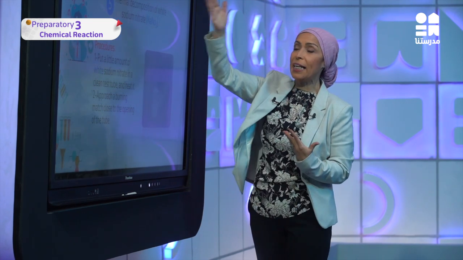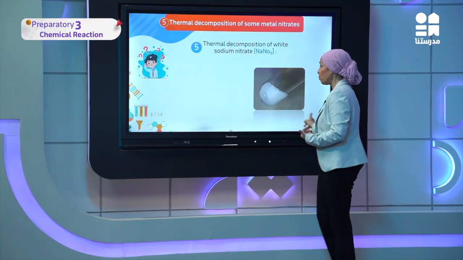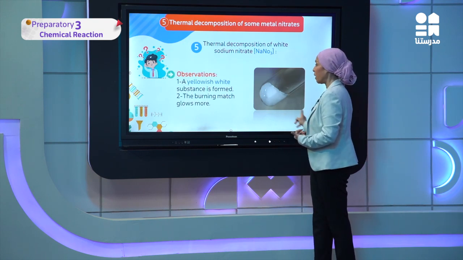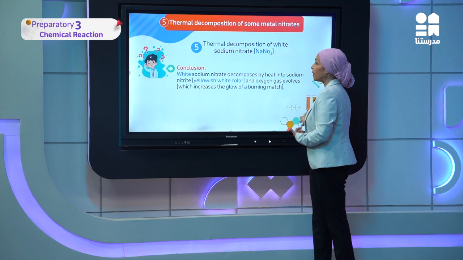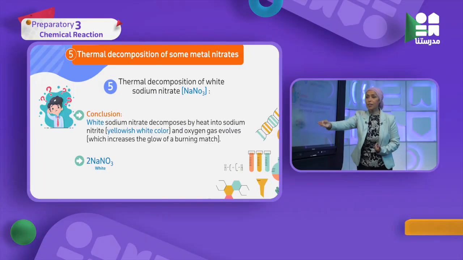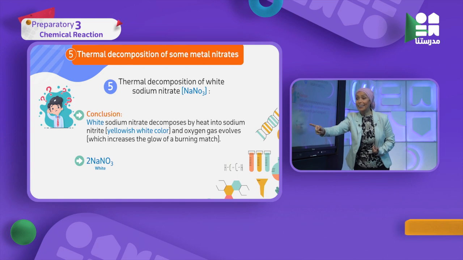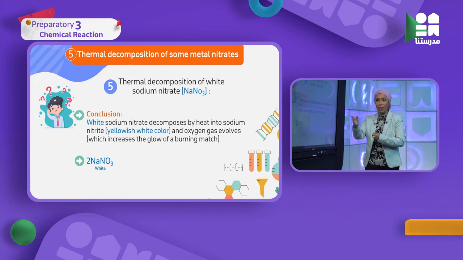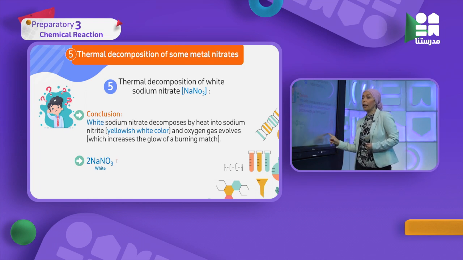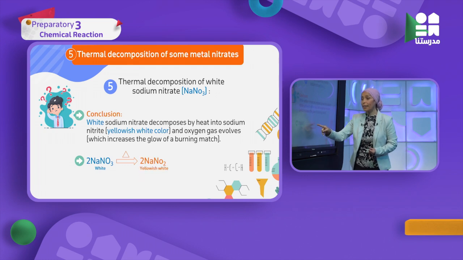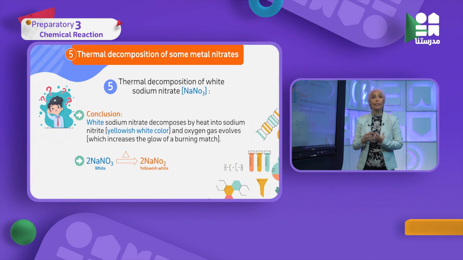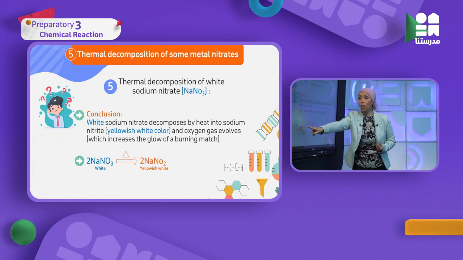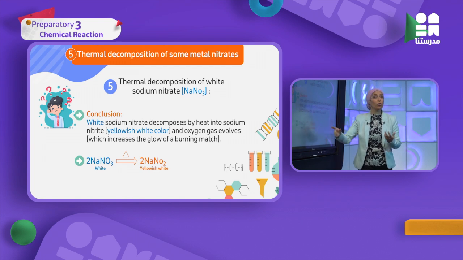What comes out, as we said before? We will see the experiment and the equation together. This is the yellowish color as we see. The equation is very important. This is sodium nitrate with NO3, and you know this from what you studied previously. It thermally decomposes into the simplest compound, sodium nitrite. What is the difference between them in the formula? Here I have 3 oxygen and here I have 2 oxygen. Where is the oxygen that is left? Here is the oxygen that came out as bubbles from the reaction.